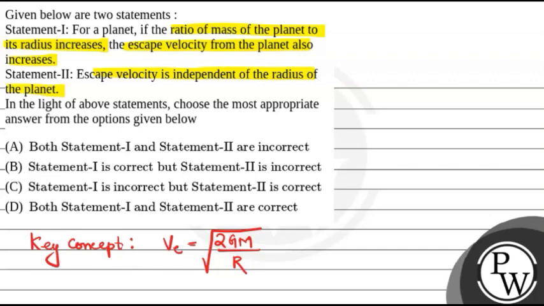Here the first statement is given as, if the ratio of mass of the planet to its radius increases, then the escape velocity of the planet also increases. So what it is telling is, if the ratio of mass upon the radius will increase, then the escape velocity increases.